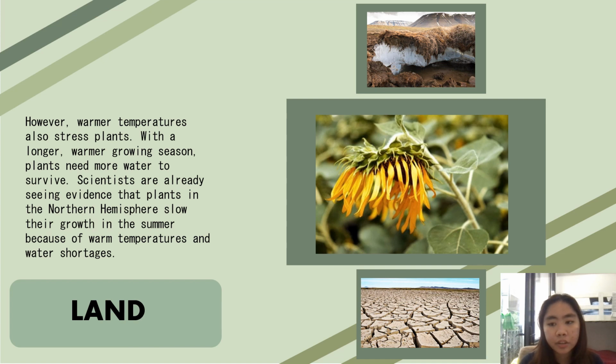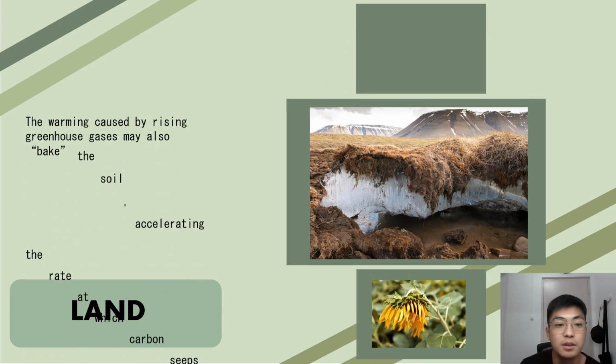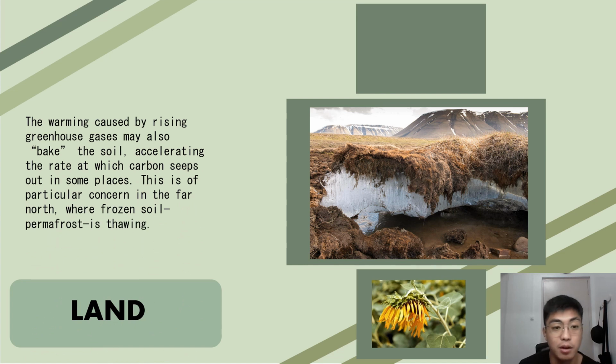However, warmer temperatures also stress plants. With a longer, warmer growing season, plants need more water to survive. Scientists are already seeing evidence that plants in the northern hemisphere slow their growth in the summer because of warm temperatures and water shortages. The warming caused by the rising greenhouse gases may also bake the soil, accelerating the rate at which carbon seeps out in some places.